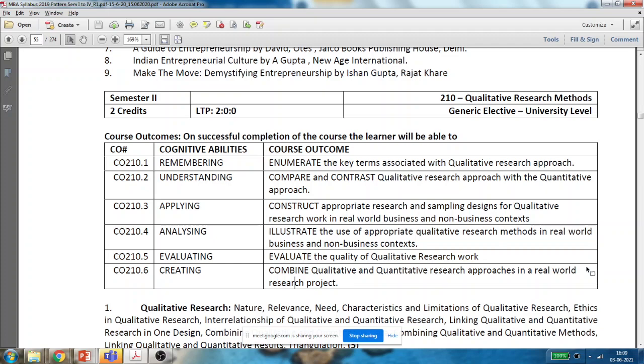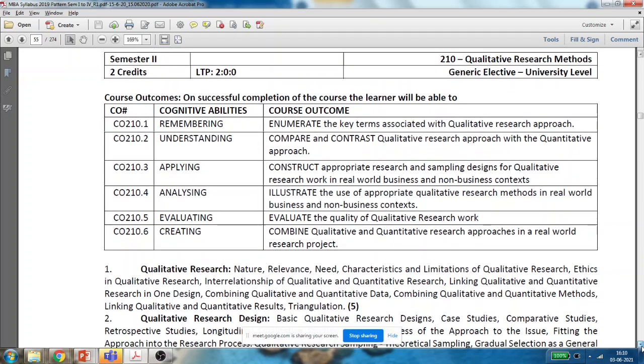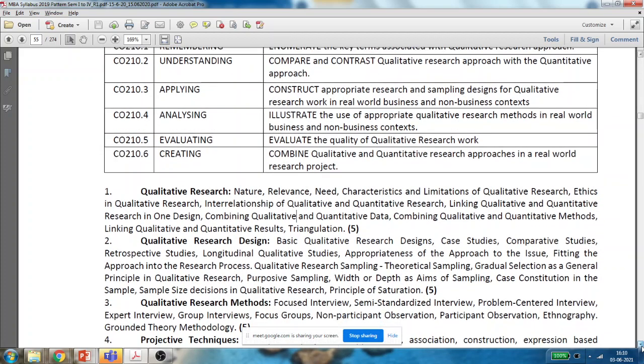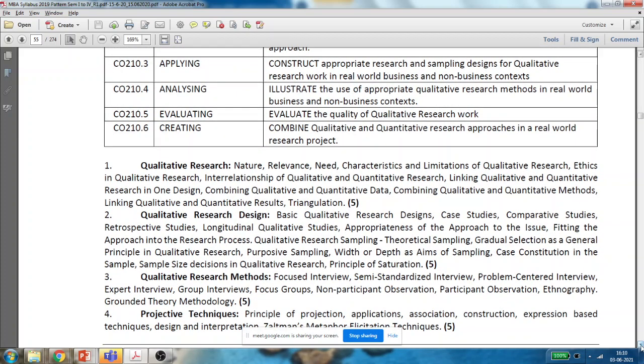So this subject is 210 Qualitative Research Methods, and this is a university level subject, a 2 credits subject. University level subject means the university will directly conduct your examination, and no internal evaluation will be carried out for this subject. Clear? Yes, ma'am. Okay, so this subject is qualitative research methods.